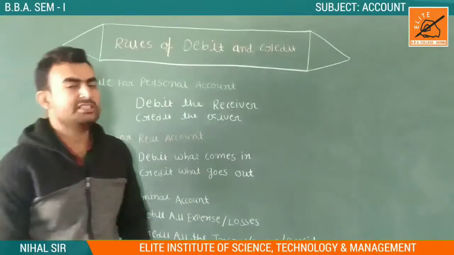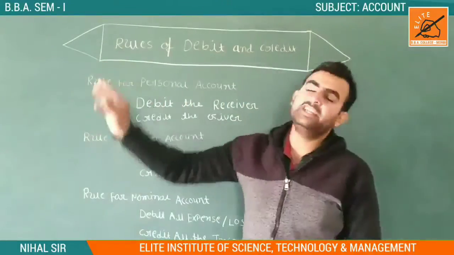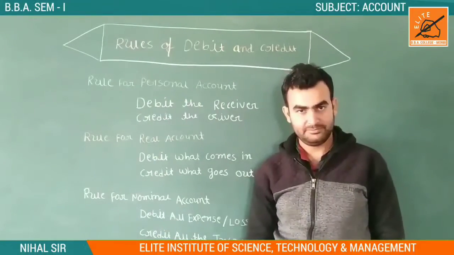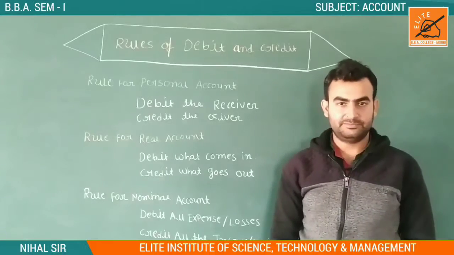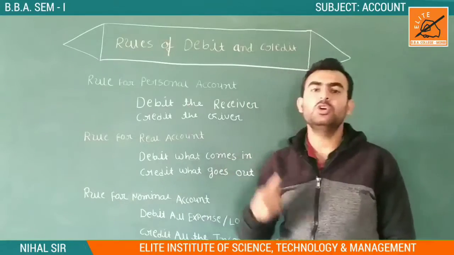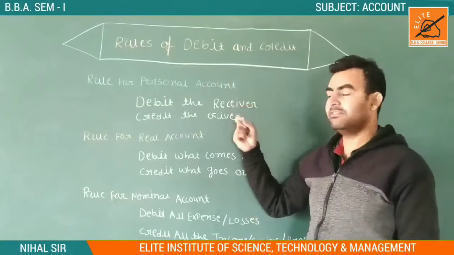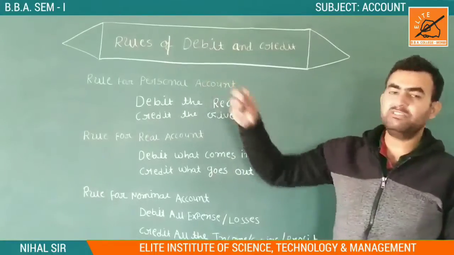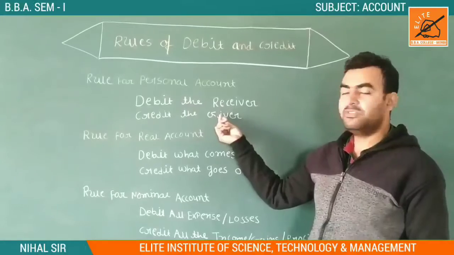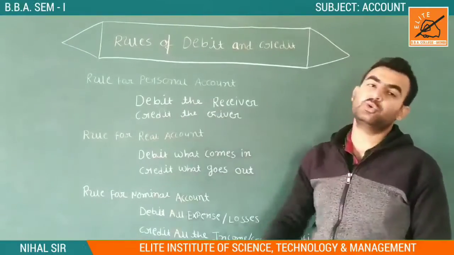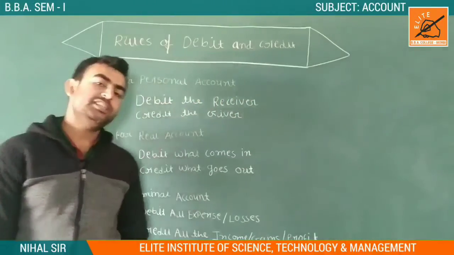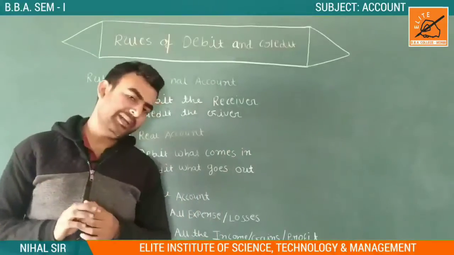If we sell goods to Naina, for example, what happened? We are selling, we are giving to someone. Someone is the receiver and we are the giver. What are we giving? We are giving goods. So we are the giver, so we are the credit. So the sales account comes into the credit side. Understood? Then in Gujarati I say: જે લેનાર ખાતે ઉધાર તે આપનાર ખાતે જમા.